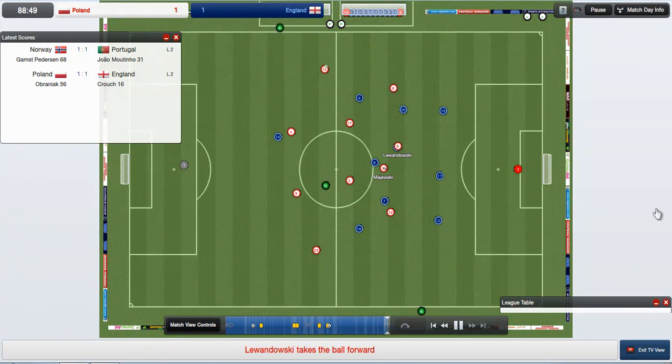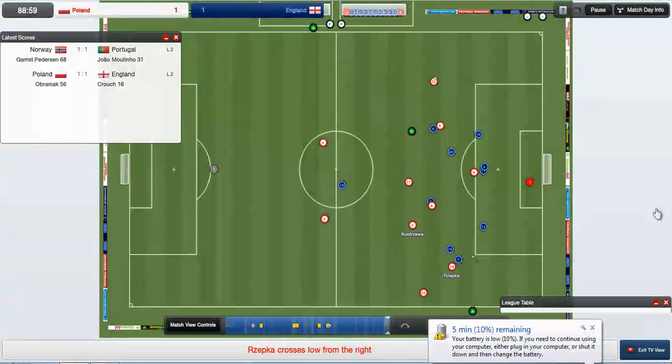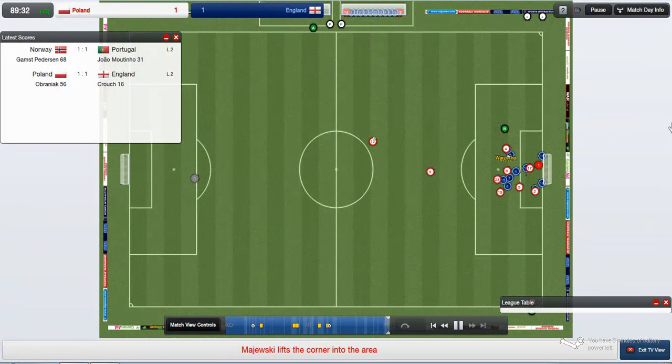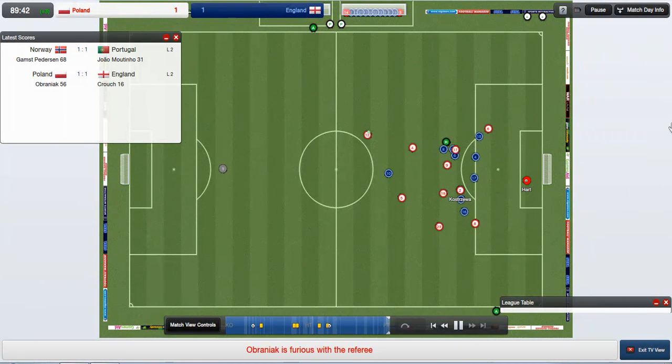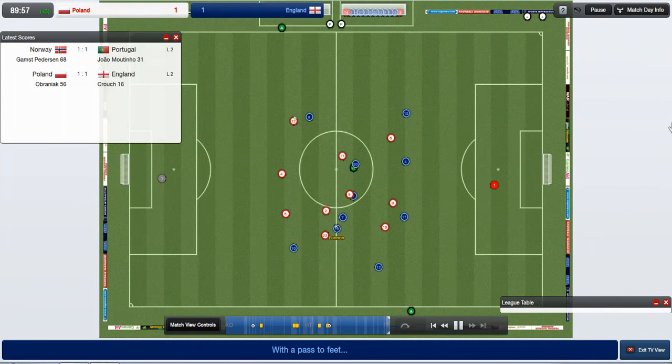Poland's still going for it though. England's scrapping like mad. Alright, game. Oh, it's a corner. Alright, computer, I'll plug myself in in a minute. And here's Lewandowski with a shot and Hart. How many penalties do they want? Lescott, that's twice. It's really starting to get on my nerves now.